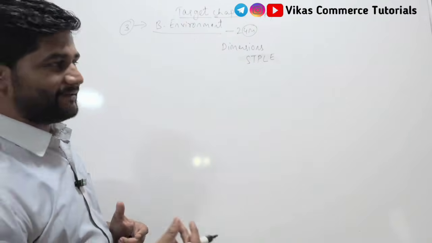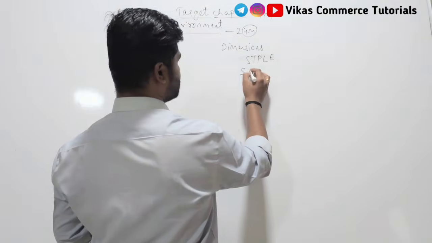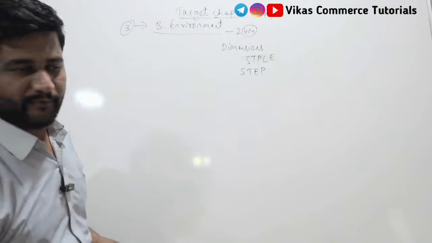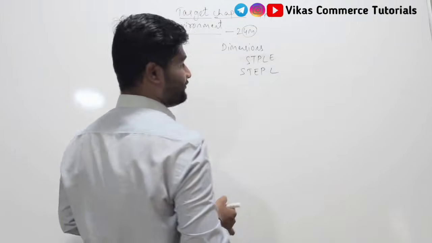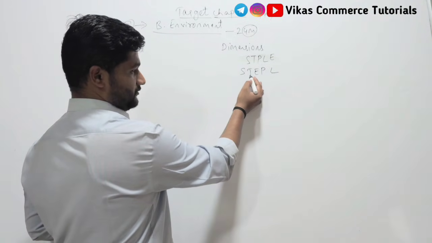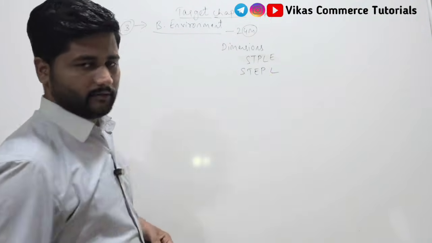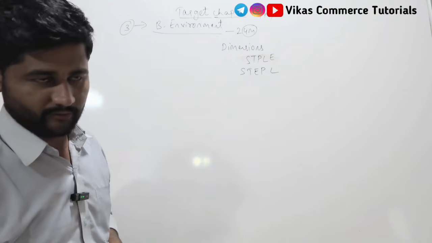So how should we remember all 5 environments? Write it as STEP, and write it as STEP L. Sociological, technological, economical, political, legal. So write it with this shortcut method.